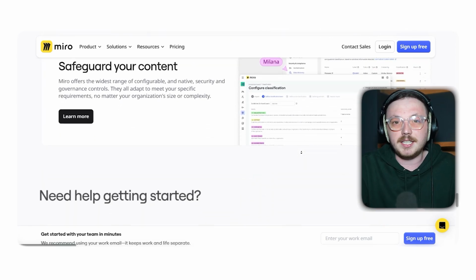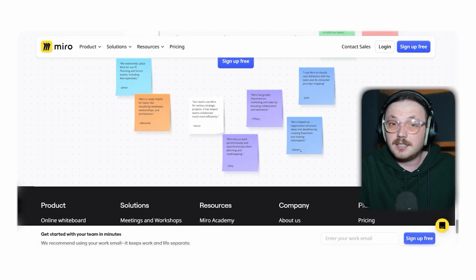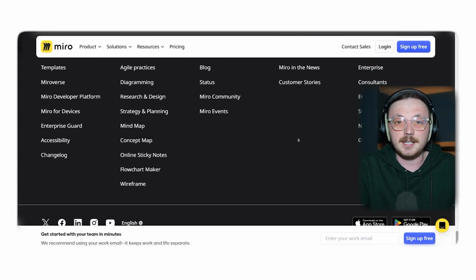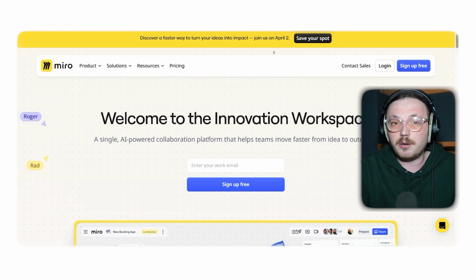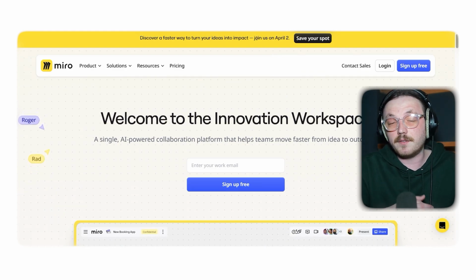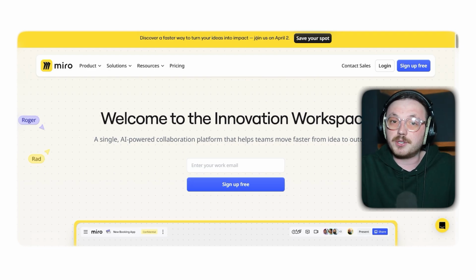Some people find it tricky to navigate boards when they get too crowded with info. And while the free version is great, the premium plans can get pricey, especially for bigger teams. Plus, with so many features, it can feel a bit overwhelming if all you need is something simple for quick brainstorming. Because of these challenges, many people are looking for other options that might fit their needs or budget better. Now that we've covered what makes Miro great, and not so great, let's check out the first alternative.